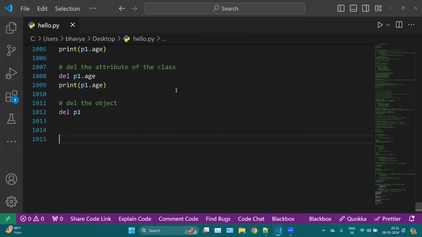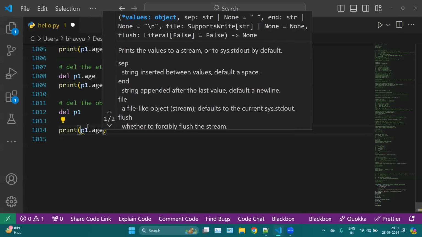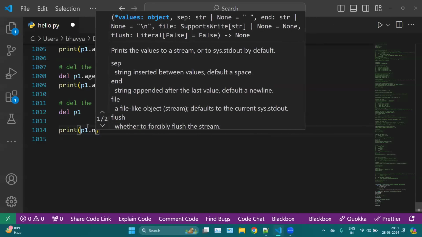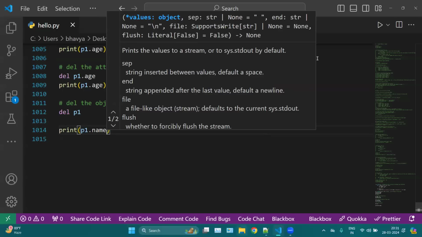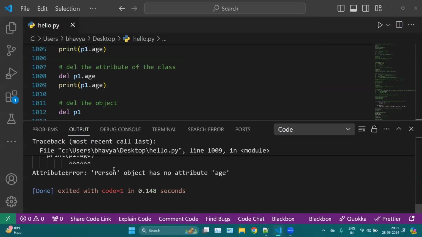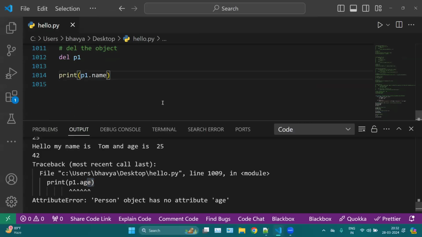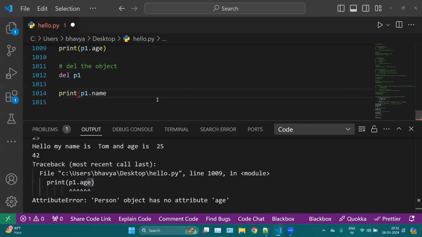Okay. Now, if I use p1 here, let's say print p1.age, or let's say name here, this will throw the error. Okay. Person has no attribute age. Even if you print p1 as an object, this will also throw an error.